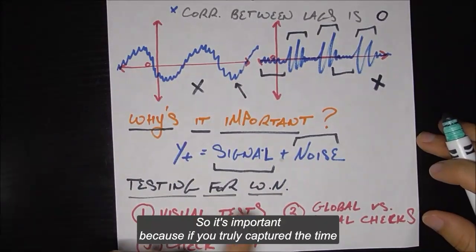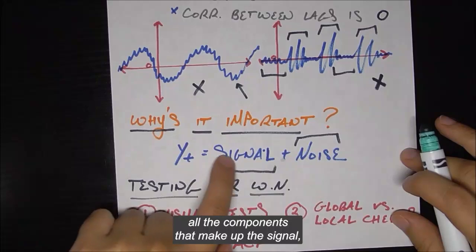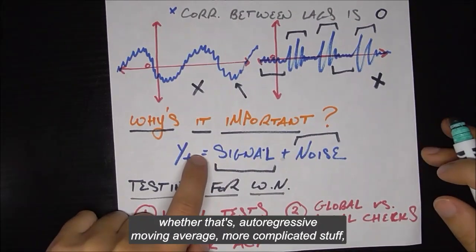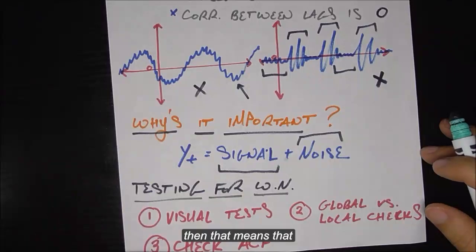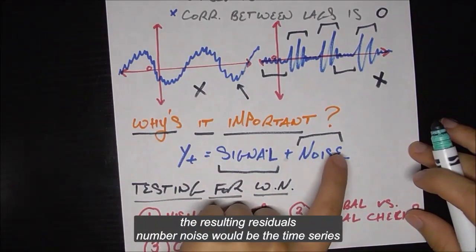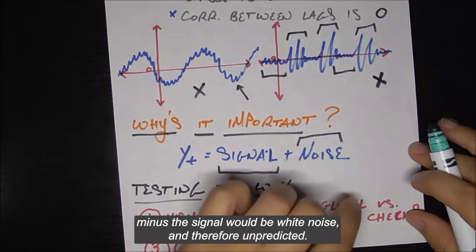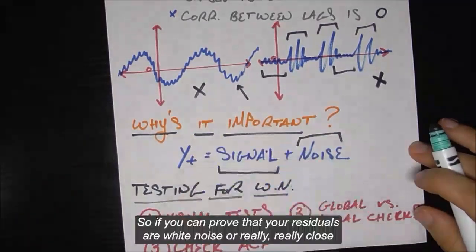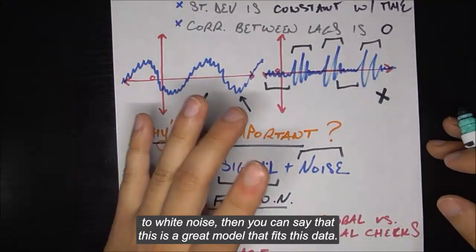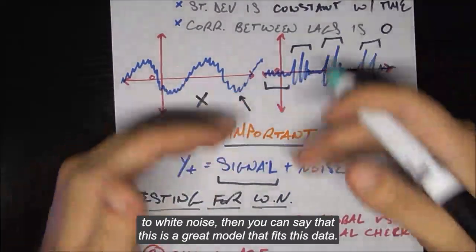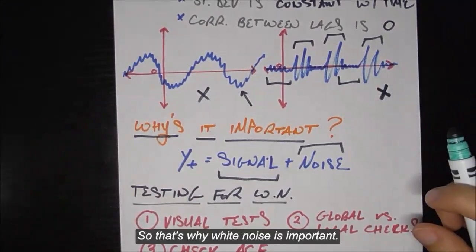So it's important because if you truly capture a time series perfectly, that is, if you figure out all the components that make up the signal, whether that's autoregressive, moving average, more complicated stuff, then the resulting residuals, remember, noise would be the time series minus the signal, would be white noise and therefore unpredictable. So if you can prove that your residuals are white noise or really, really close to white noise, then you can say that this is a great model that fits this data. Okay, so that's why white noise is important.